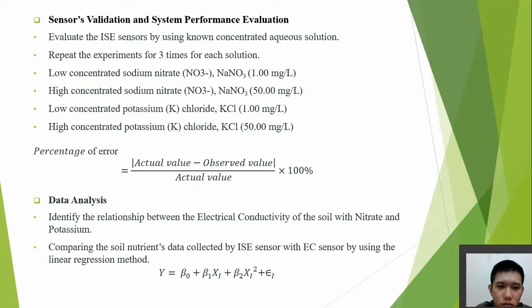Next, we proceed to the data analysis. The data analysis will be done in order to identify the relationship between the electrical conductivity of the soil and the nitrate and potassium nutrients. The analysis will be done by comparing the soil nutrient data collected by the ISE sensor with the EC sensor by using the linear regression method.